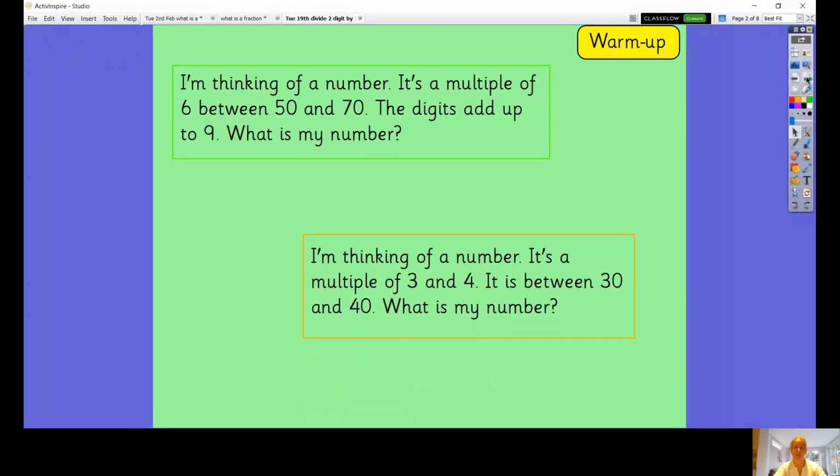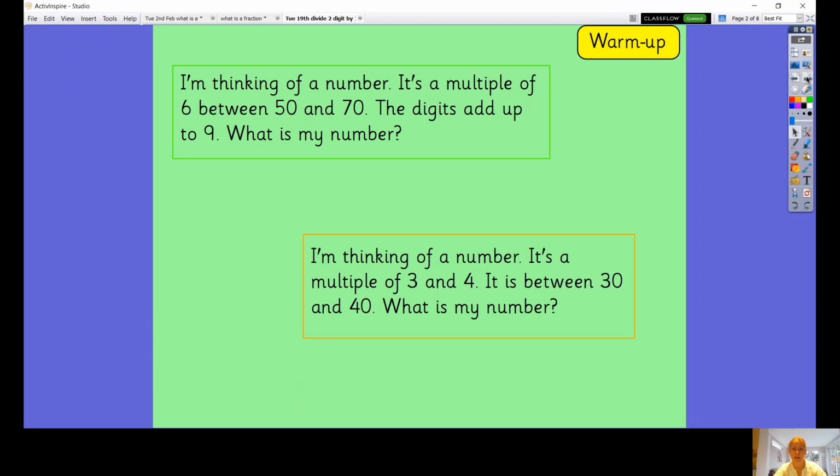And here we are. So we're going to start with our warm-up as usual. I'm thinking of a number. It's a multiple of 6. So that means it's in the 6 times table. Between 50 and 70, the digits add up to 9. What is my number?